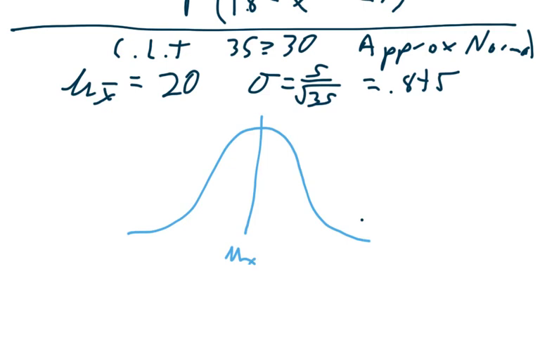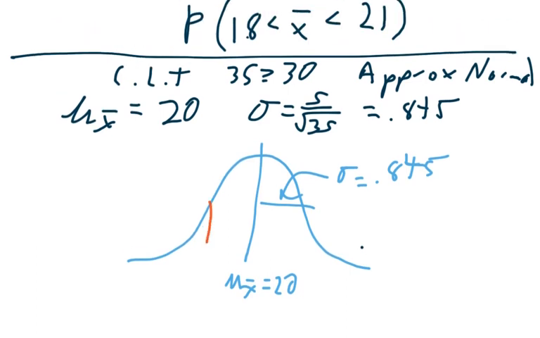So the mean of x bar is 20, the standard deviation is 0.845, and we're going in between 18 and 21. Sorry, I drew 18 way too close. 18 should be farther down here. And we're going to get the area in between them.